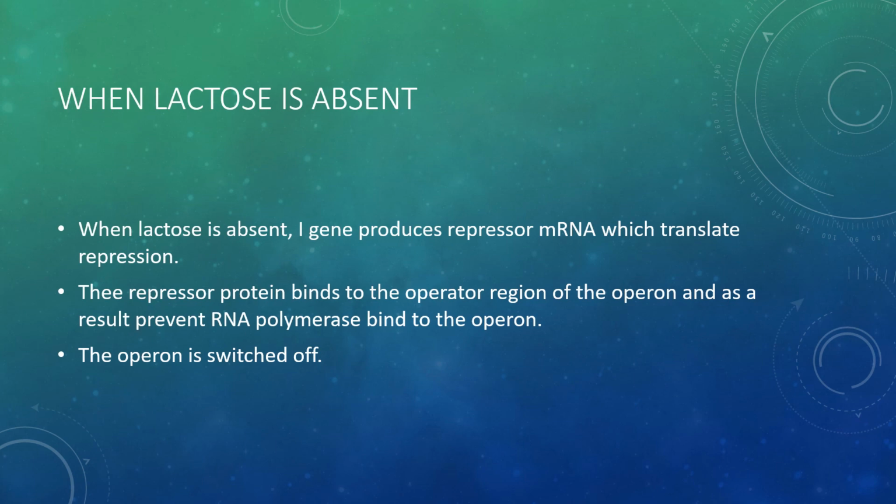Now what happens when lactose is absent? When lactose is absent, the gene I produces repressor mRNA, which is translated into the repressor molecule, and this protein binds to the operator. What happens as a result? It prevents the RNA polymerase from binding to the operon, and as a result the operon is switched off.